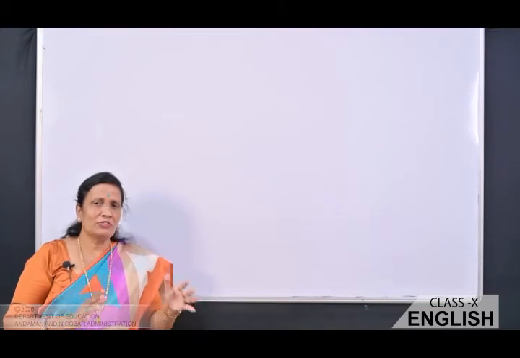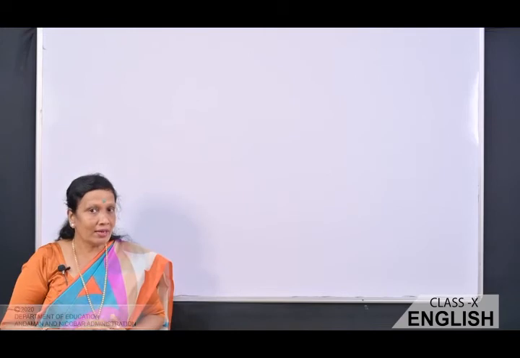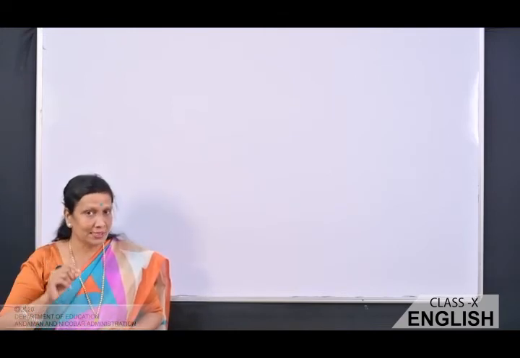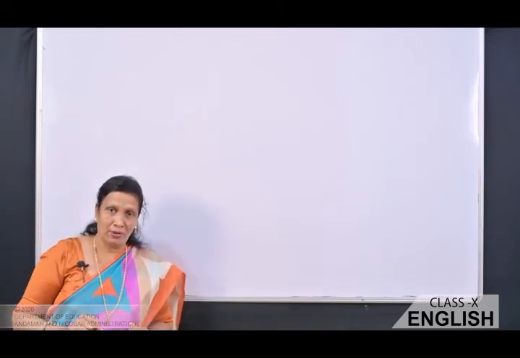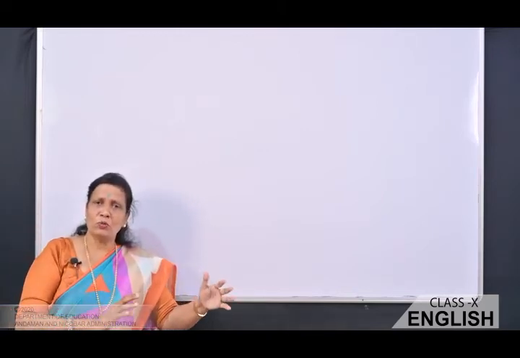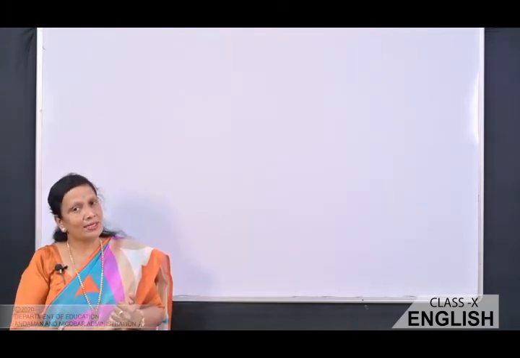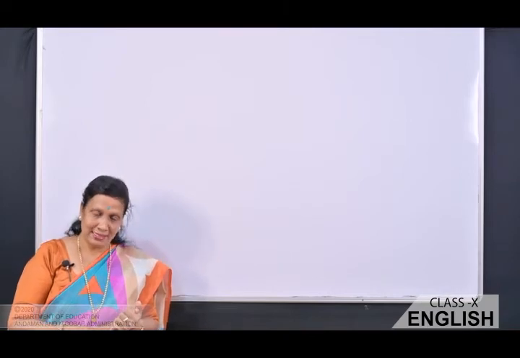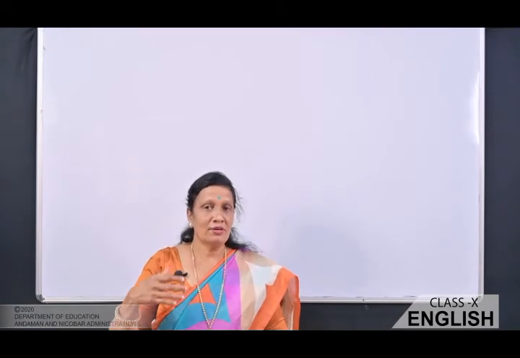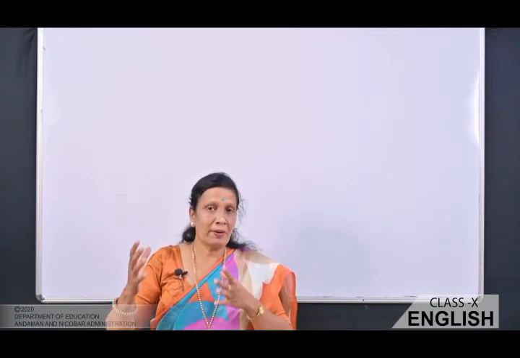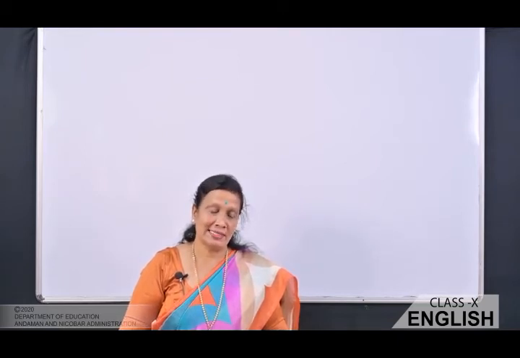So I hope the poem is very clear to you. So what you have to do is read the poem very carefully, look into the difficult words again and write down all the poetic devices in your notebook, okay? And also try to look at the question answers given at the end of the text and try to understand them and also try to answer them since we have tried to understand. So children, after reading the poem, you need to prepare yourself to answer the type of questions that are asked in your board exam, right?